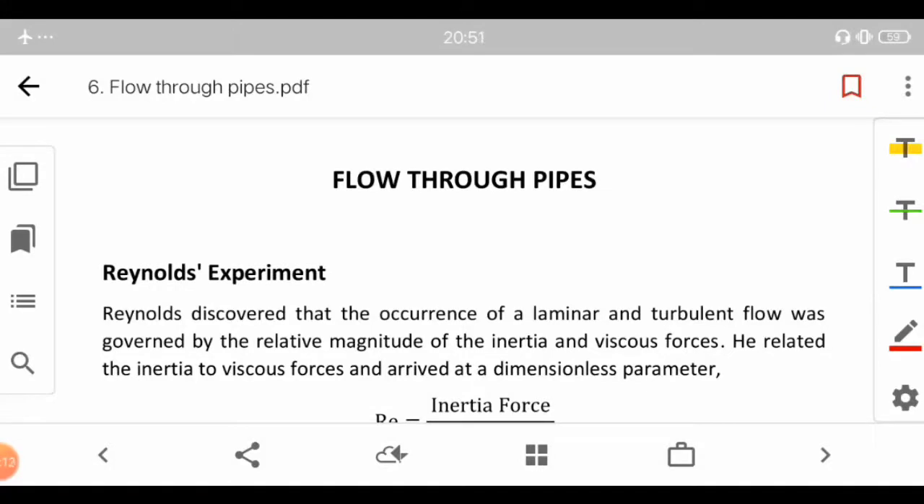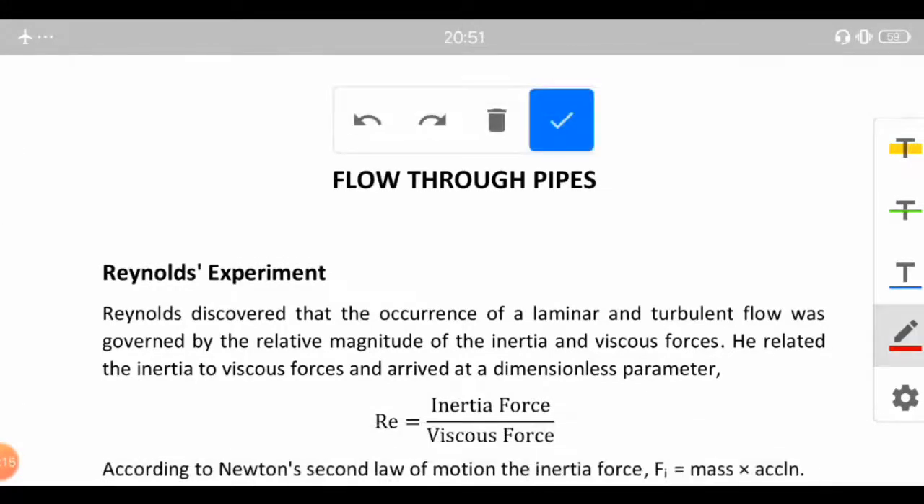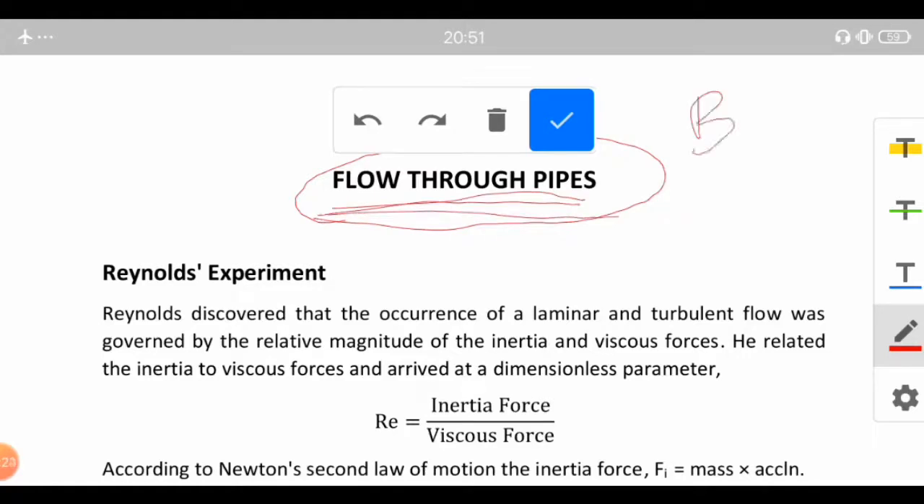So we are moving on to the next chapter. This is on the flow through the pipes, and this is a further application of the Bernoulli's principle, or you can say this is another application of fluid dynamics. We had read about the flow measurement in the last two videos. You can check those videos too if you haven't visited them. Next, after completing that, we are now about to study the flow through the pipes.